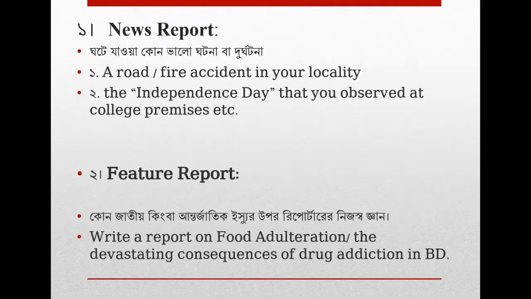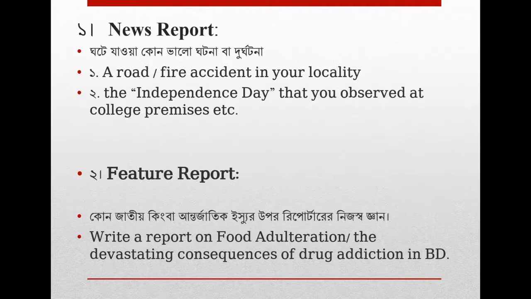Or you have experienced Independence Day at your college premises, then you can write a report for tomorrow's newspaper. That can be a news report. So it can be good news, it can be bad news, but it should be very up to date.